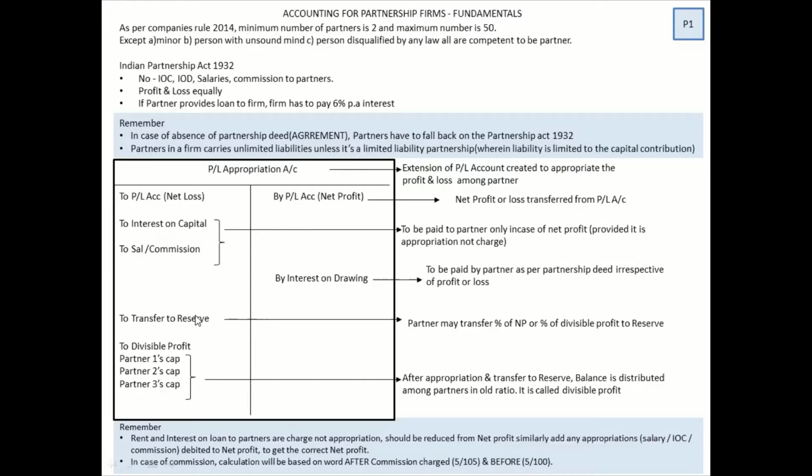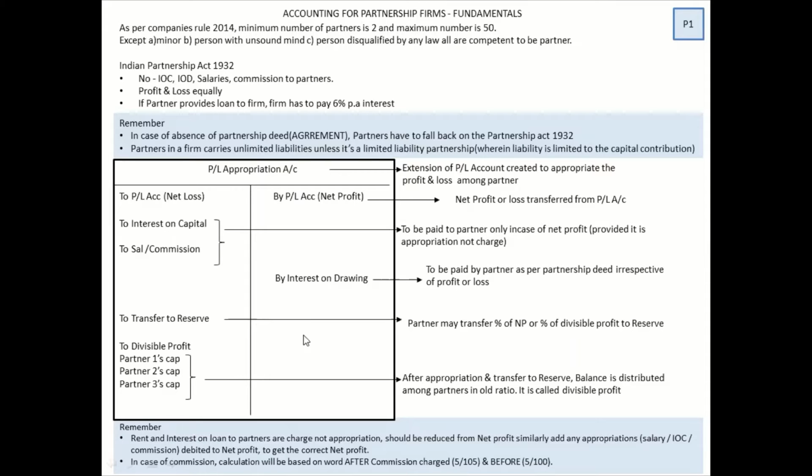They will keep something as a reserve, so that they can utilize it tomorrow if there is a loss. Example, today's COVID situation. If a businessman does not have a reserve, what will happen? In this COVID situation, you might see many businesses closing down because of this particular reason.